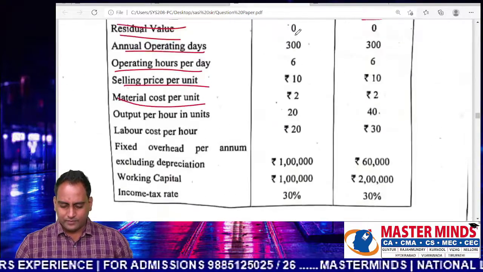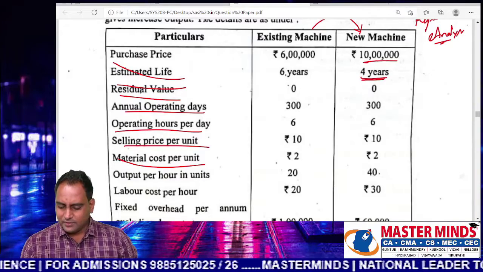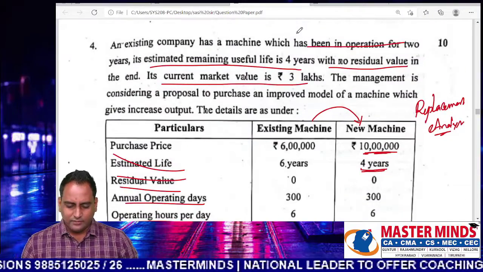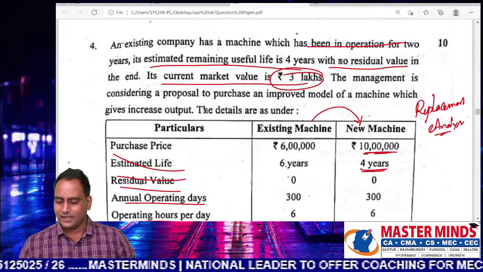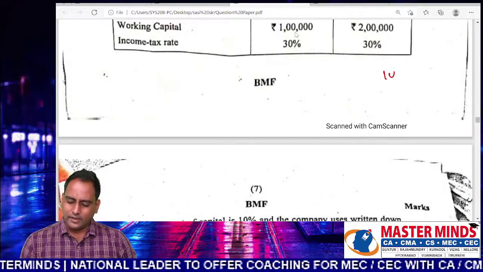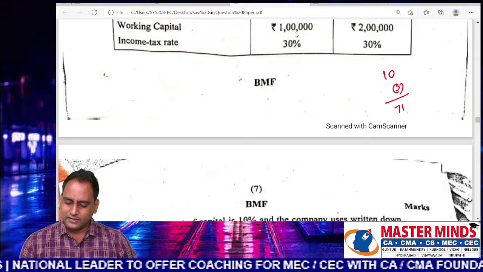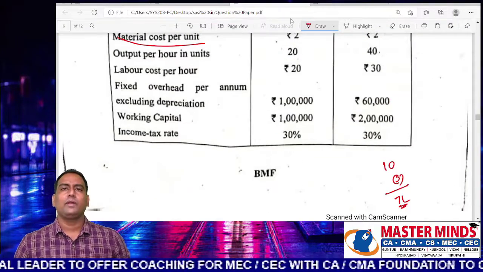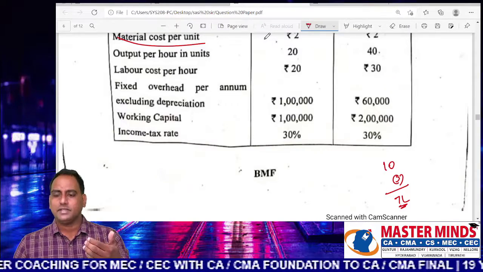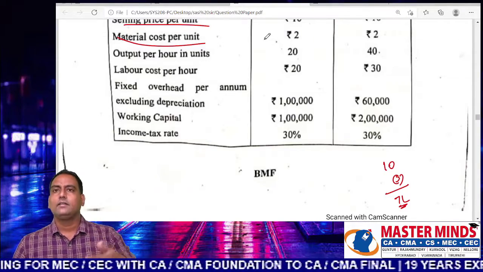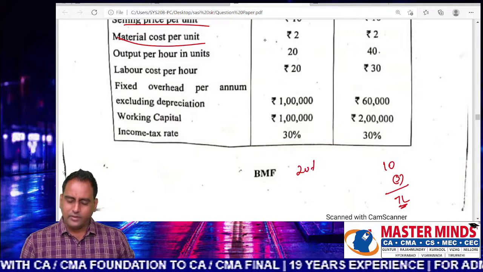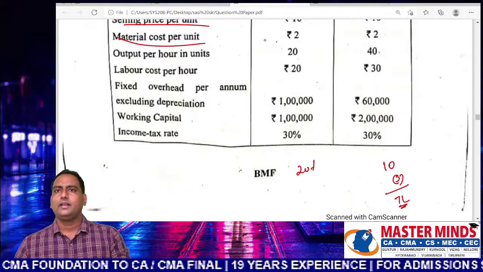See, they are purchasing the machine for 10 lakhs. The existing machine, if sold today, is going to fetch 3 lakhs. So that means what is the incremental value added to this block? 10 lakhs minus 3 lakhs, 7 lakhs. So you should provide depreciation at the rate 20% on 7 lakhs the first year, then thereafter 20% on the WDV of first year, second year, third year.